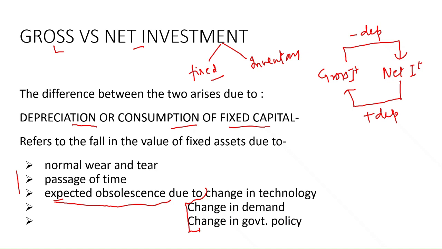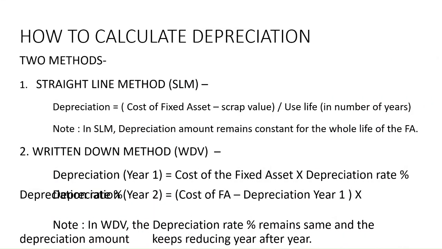Now when we talk of consumption of fixed capital, there is another concept also related to it, but before we go to that concept, we need to know how to calculate depreciation, because over the years there have been very simple numericals based on how to calculate depreciation, especially in the value added method. So there are two methods of calculating depreciation: straight line method and written down method. In the straight line method, you have to take the cost of fixed asset minus scrap value divided by the useful life in number of years.